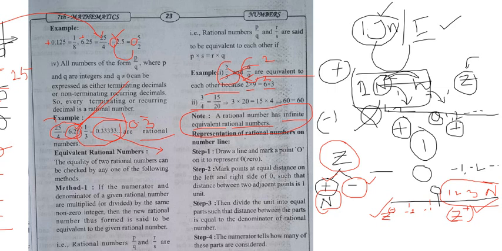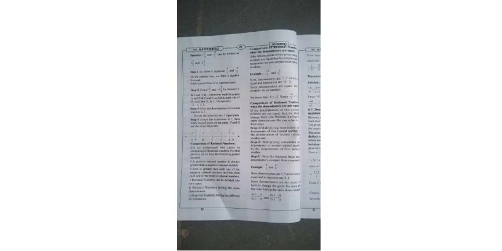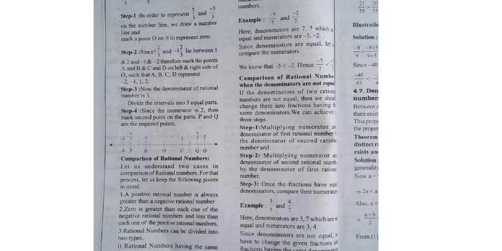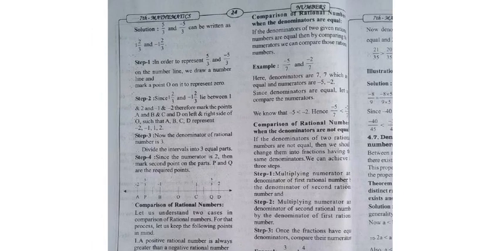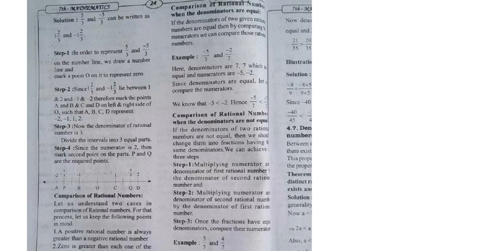Now next one. Yes. Now for example guys, do you know how to compare rational numbers? What is the meaning of a rational number? A rational number is nothing but a fraction. For example, here is one question.